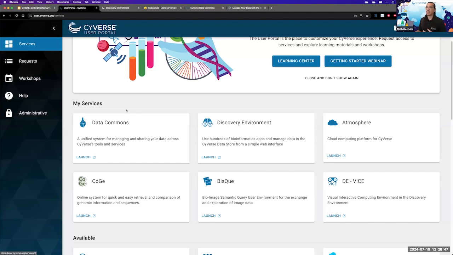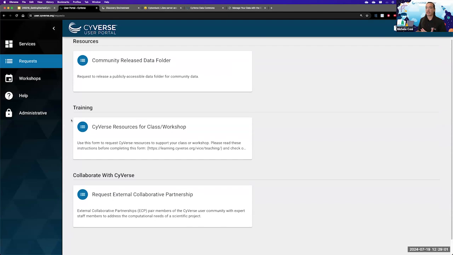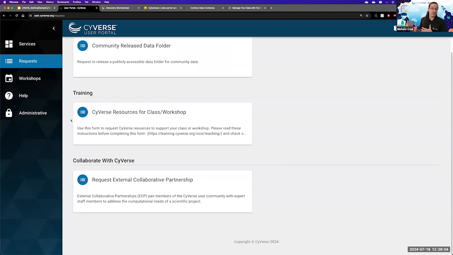In the user portal, you can also modify your account, such as name, addresses, and your ORCID, and you can also create certain requests, such as create a community folder. Community folders are folders that can be viewed by everybody in CyVerse, and you can also have people outside of CyVerse view the data. You can also ask for cyber resources for your class or workshops, and request a collaborative partnership with us.